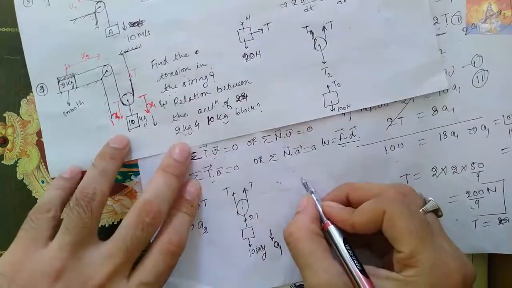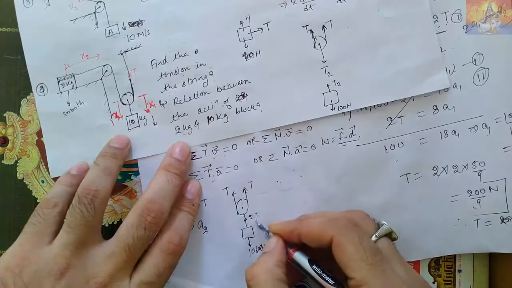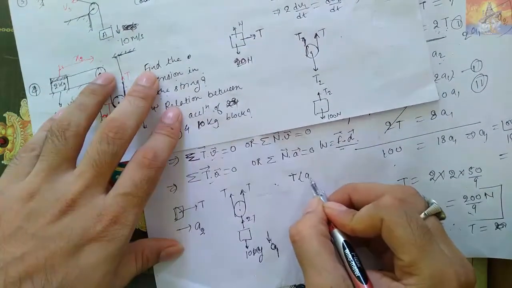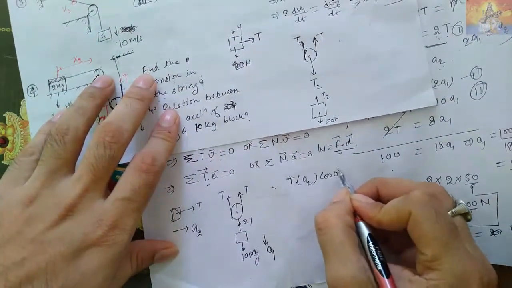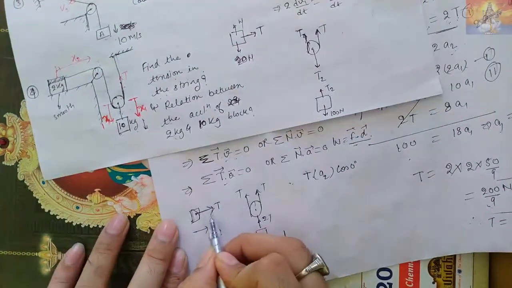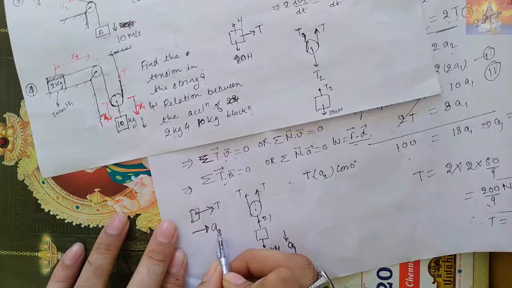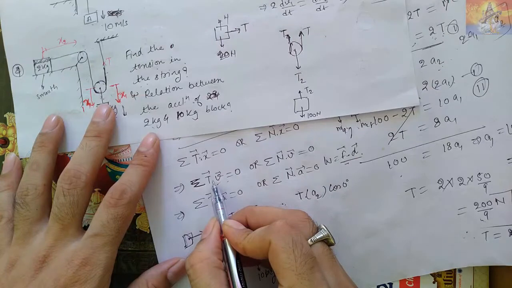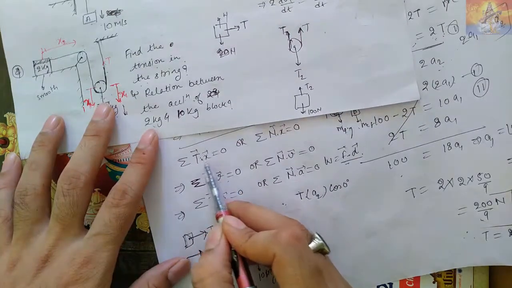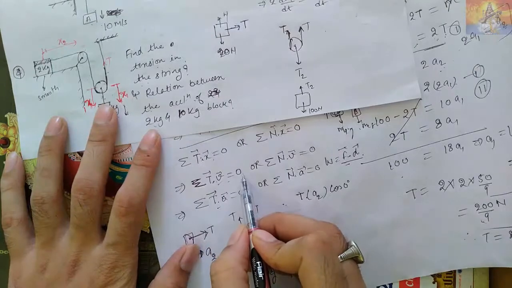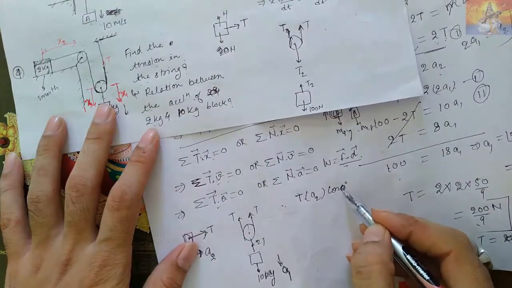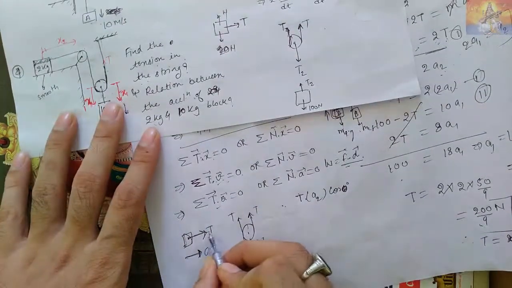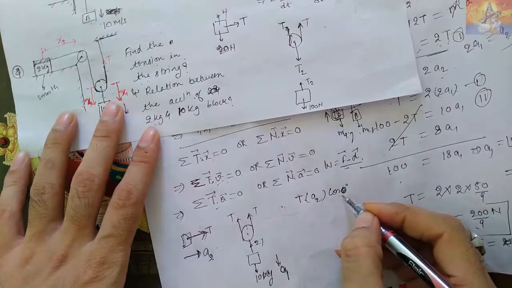So what I can write, listen here: the net work of forces is T into a2 into cos 0 degree. Why cos 0 degree? Tension is acting in this direction, acceleration of the body is also in this direction, and we know that A dot B means AB cos theta, where theta is the angle between both vectors. So the angle between them is 0 degree.